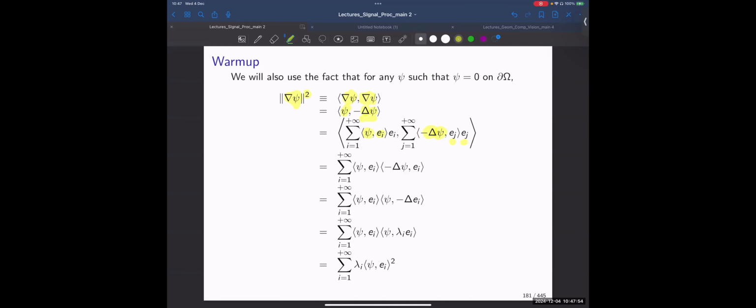This is just an expression of each of these functions in the natural basis. Now what we can do is use the fact that our functions are orthonormal to one another. So at the end, what would survive is just the multiplications of e_i with e_i. So what I have is the inner product between phi and e_i, and the Laplacian of e_i. Let's play with it a little bit further.